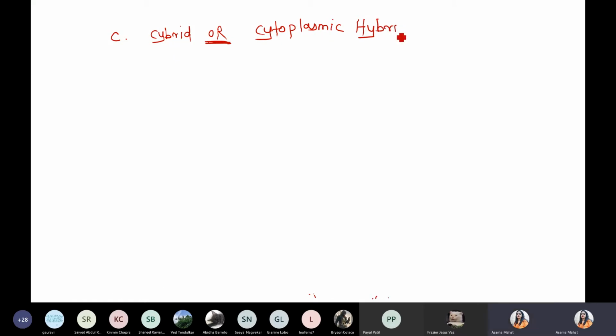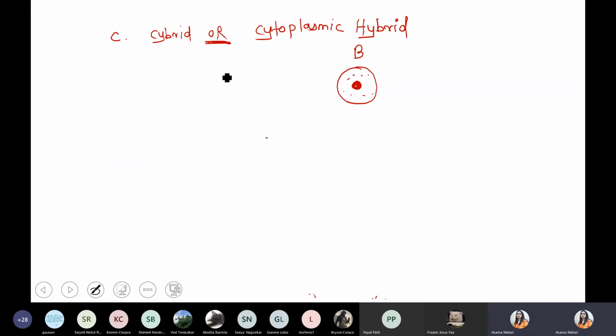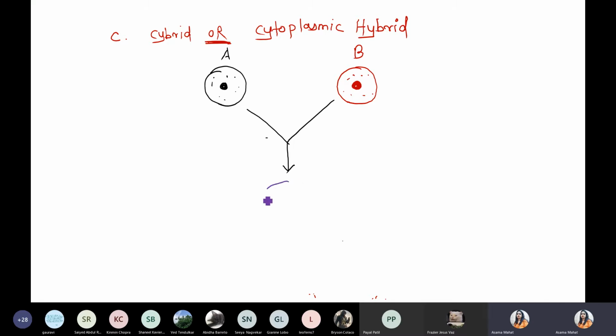So quickly we are representing with respect to the diagram. Okay, chalo. So now B cell nucleus, B cell cytoplasm. A cell nucleus, A cell cytoplasm. Fusion. And whatever fusion gets formed, now they produce one hybrid variety.